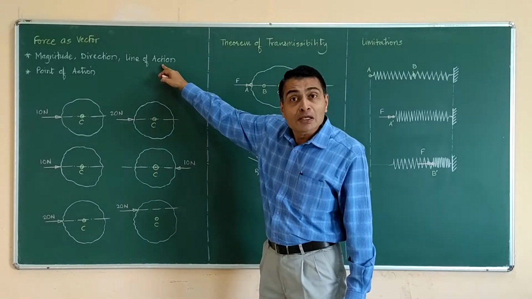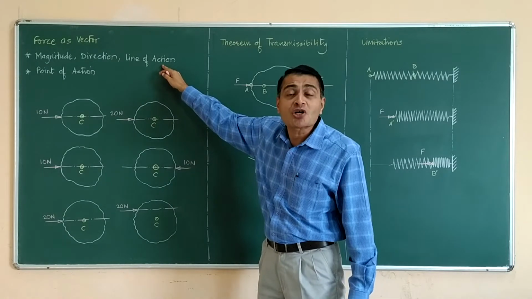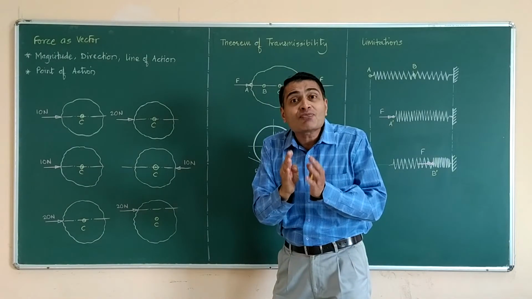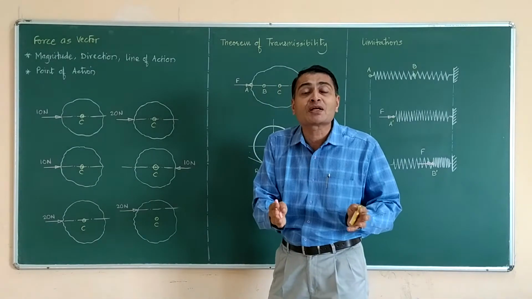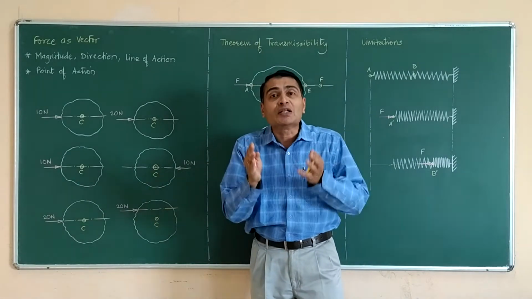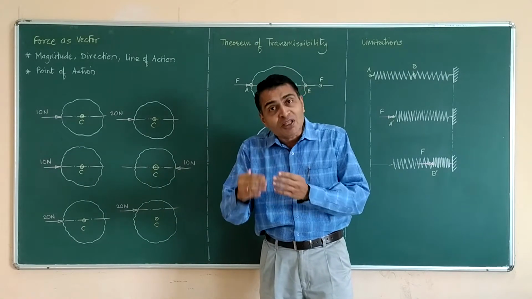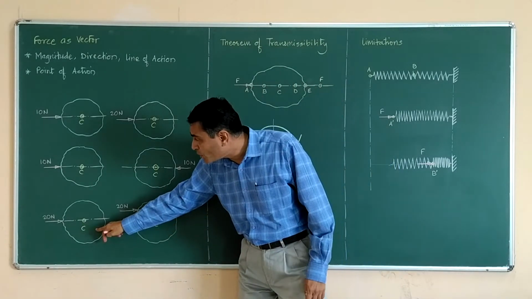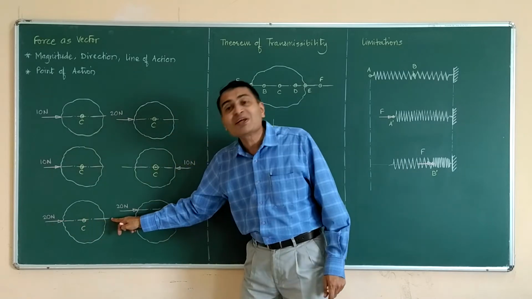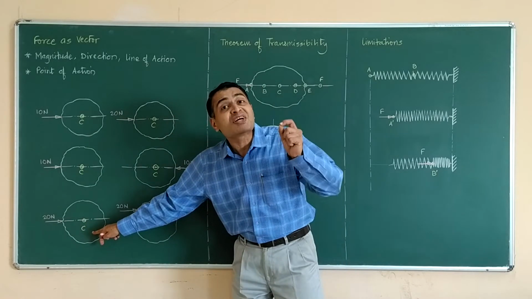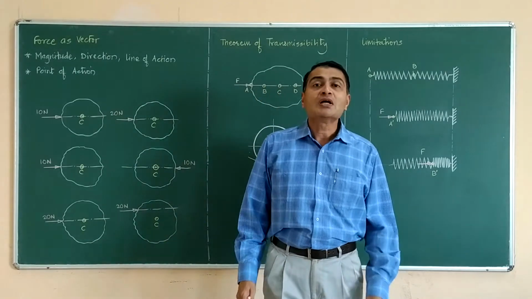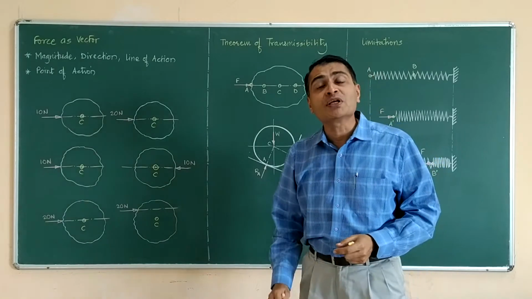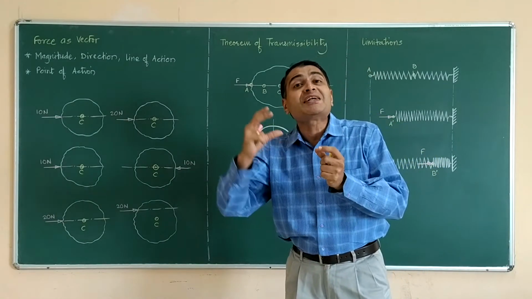Similarly, line of action. This is something we have not seen in our school days or junior college level, that even line of action is an invariant aspect. You cannot change line of action of given force. The effect on the body is different. For example, on this rigid body, this force is having line of action passing through center of mass of this body. Such a force whose line of action is passing through center of mass of the body will produce pure translation in the body.